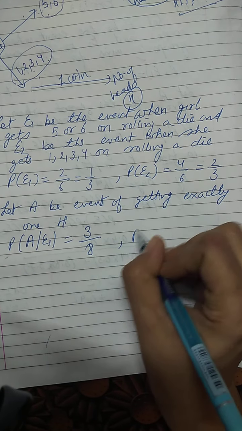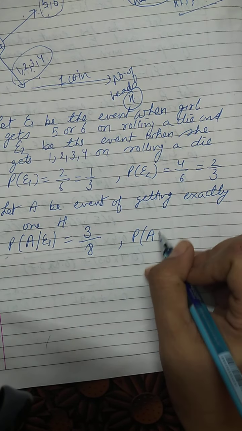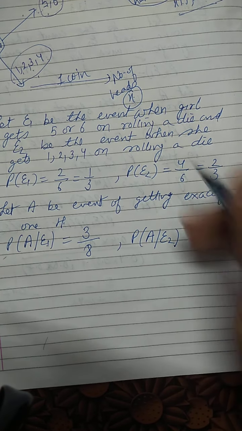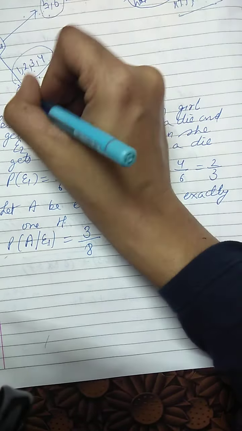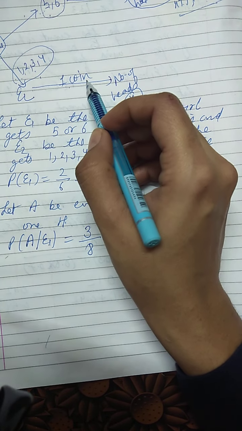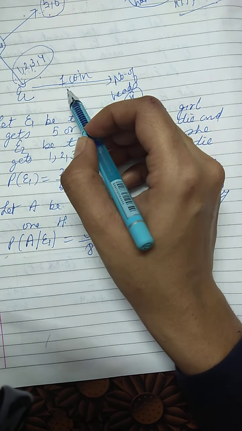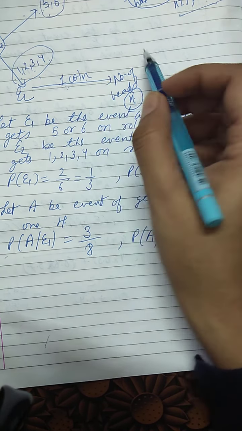Similarly the probability of getting exactly 1 head when second event has occurred. Now second event means this is the first event and this is the second event. Second event means on getting any one of these 4 numbers, she is tossing 1 coin, and when 1 coin is tossed, either head is coming or tail. So the probability of getting head will be 1 by 2, right? So causes probabilities are done, conditional probabilities are done.